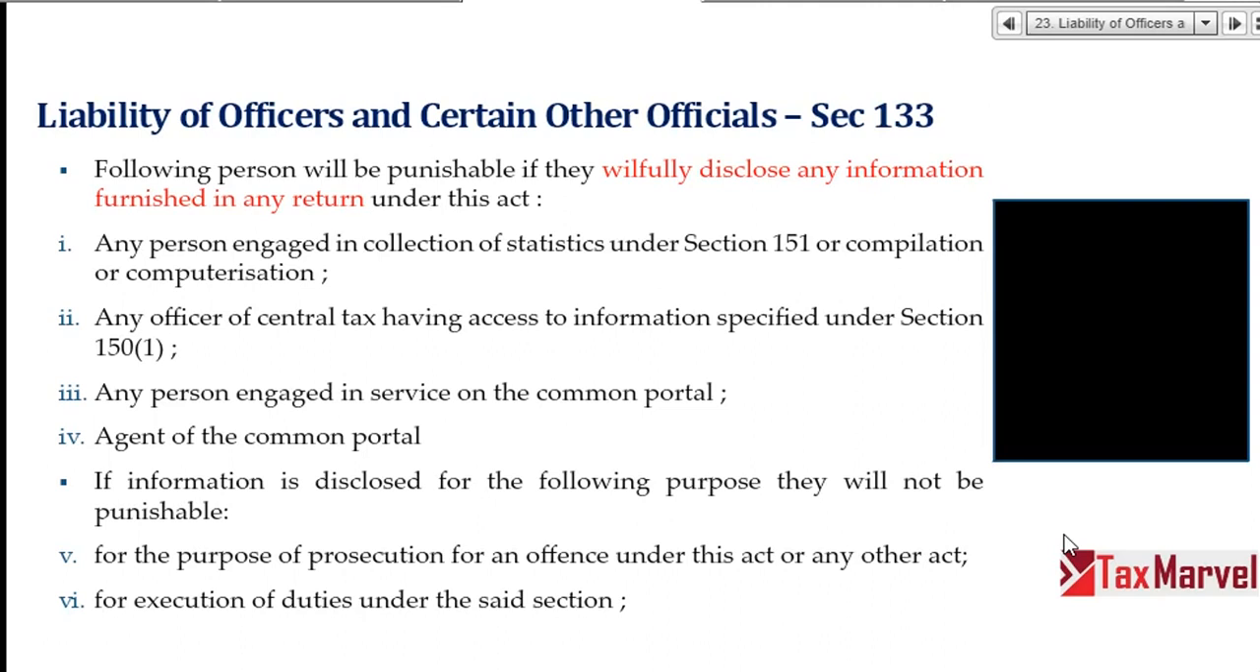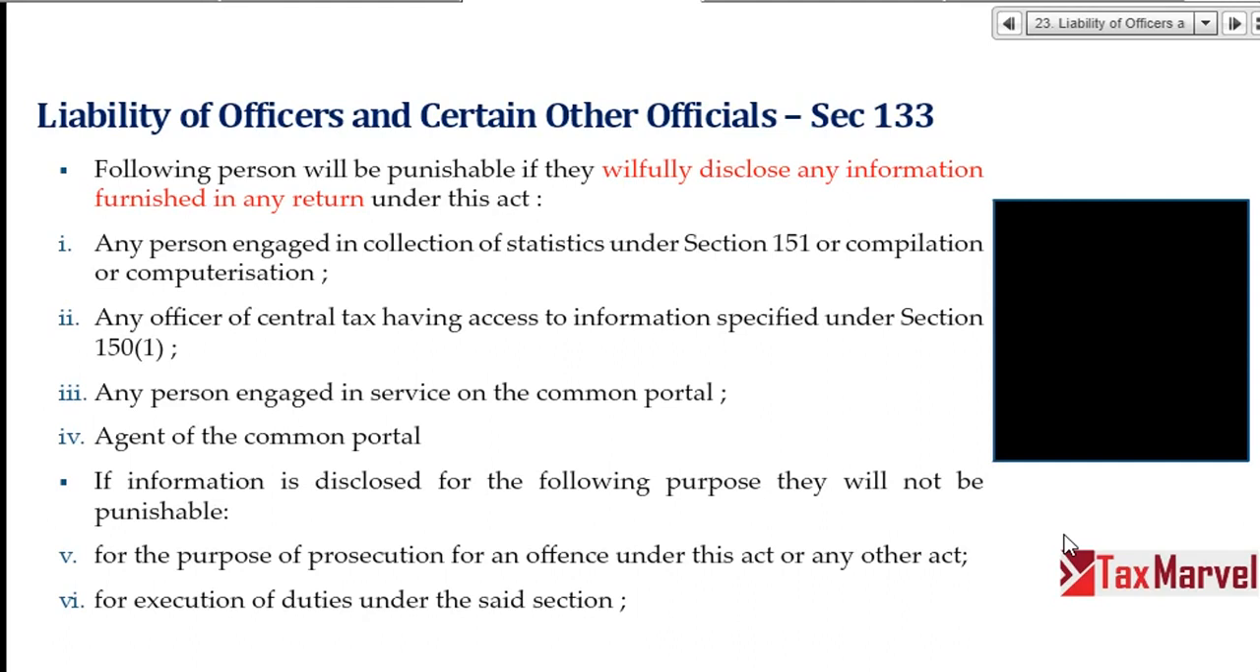So an officer has got a letter to type, and when he's typing, he sees the name of the officer is there, and there's a chance of a raid or any survey or any confiscation. If he is willfully disclosing any information, or any person providing service on the common portal, means Infosys, any employee of Infosys, even an agent of the common portal, ASP or GSP. So if any information is disclosed for the following purposes, it is not punishable, right?